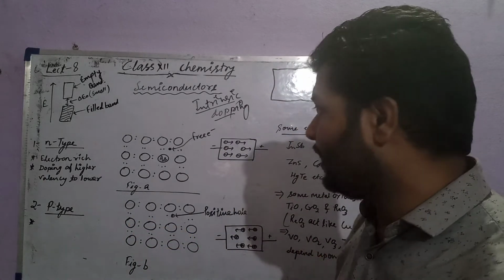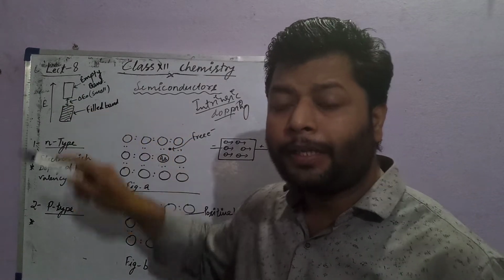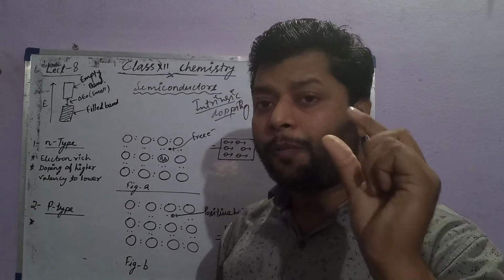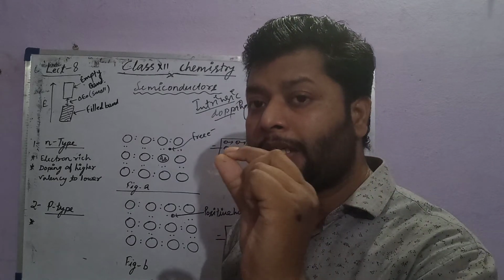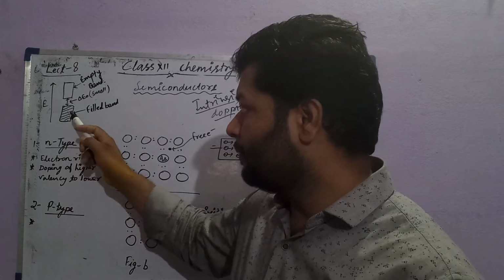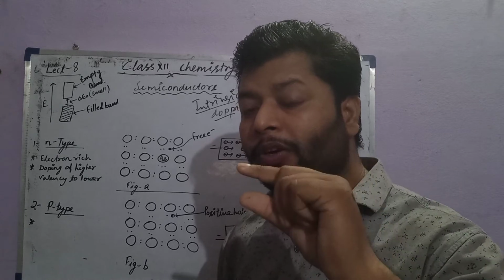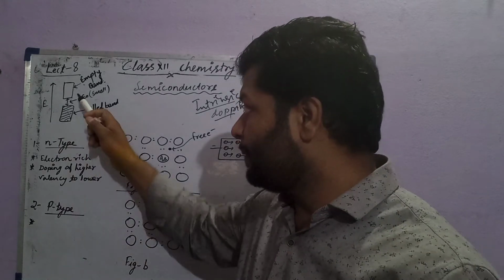So it's very easy to learn. First thing: in semiconductors, the filled band means the highest occupied molecular orbital, and the lowest unoccupied molecular orbital is called the empty band.